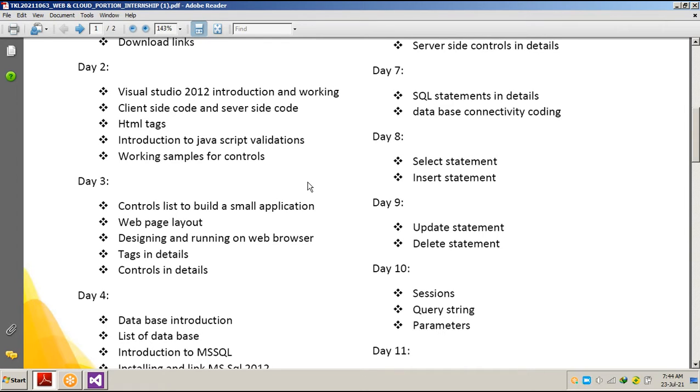It is up to the developer or designer to choose the language in which he or she is comfortable. So I basically chose VB.NET. In backend and server-side coding I use VB.NET, and in front-end I use HTML and JavaScript.